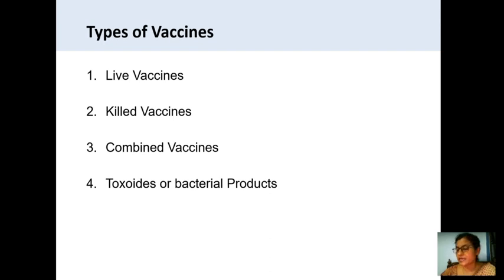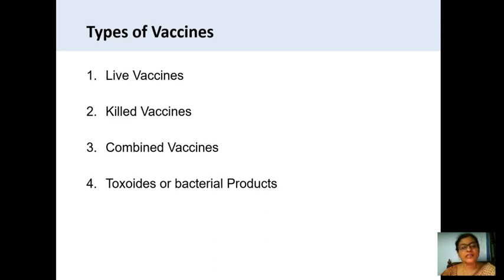What about toxoid vaccine? Certain microorganisms produce certain toxins in the body, causing the effect and showing the effect by the toxins. So these toxin-producing bacteria, their toxins are detoxified and given to the person to stimulate the immune response.